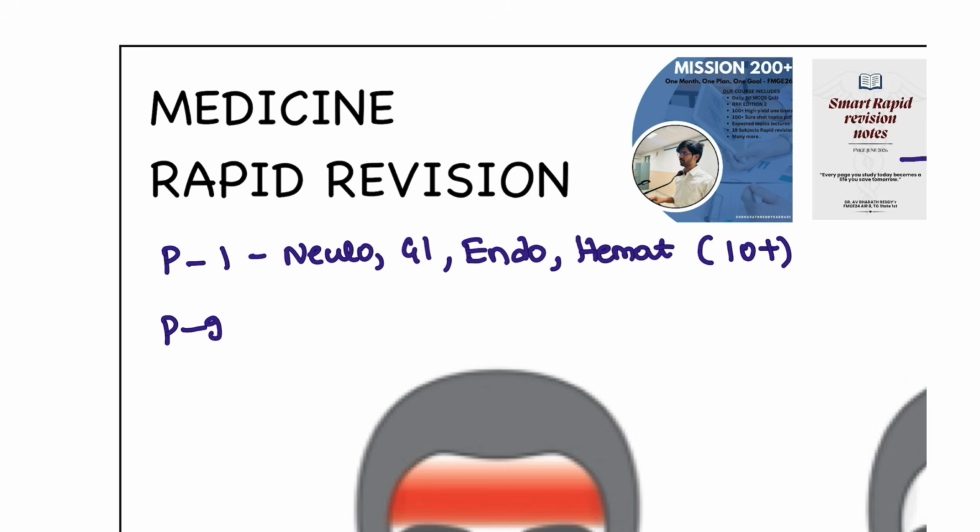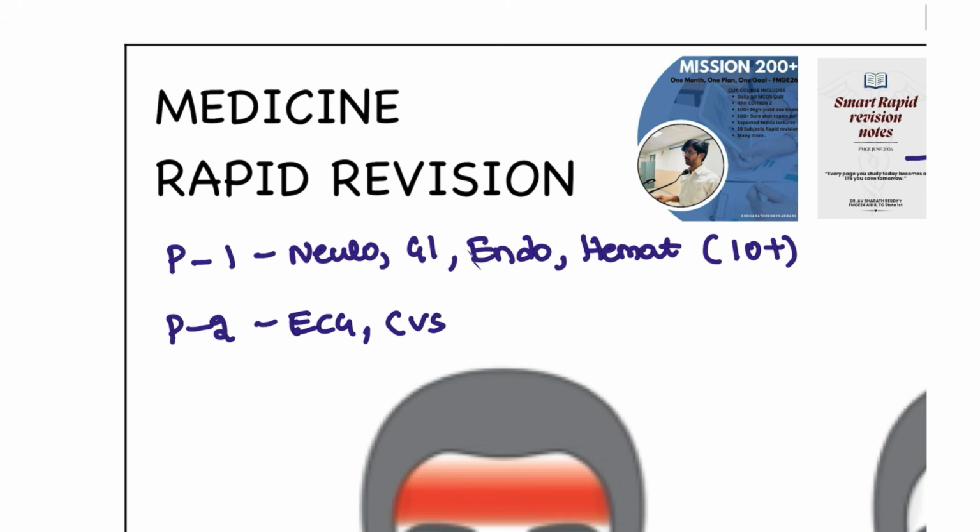Part 2, which I am going to upload tomorrow, consists of the ECG, minimum 3 questions in the examination, followed by cardiovascular system pathology, respiratory system, and also renal. This is at least 10 questions. So it can be 30 questions, and the other 10 questions can be mixed, integrated with your pathology, physiology, and pharmacology. So don't give up. 30 plus questions from medicine are sure to come in the examination.